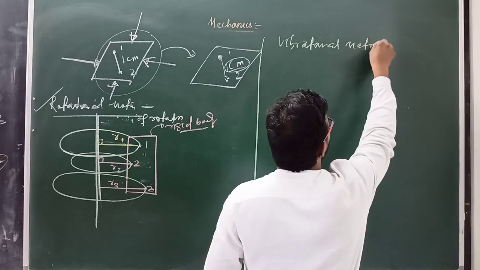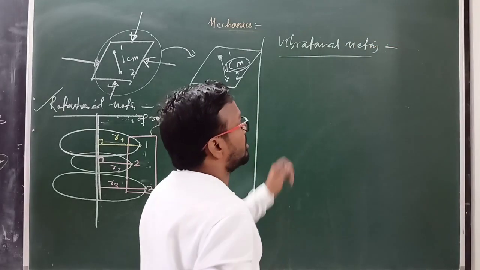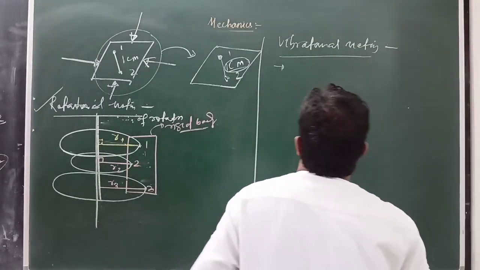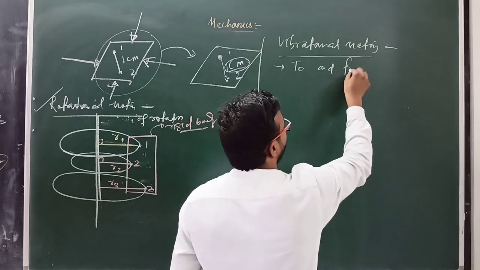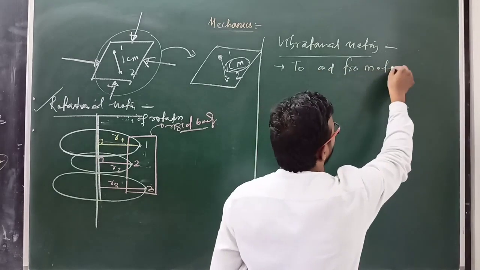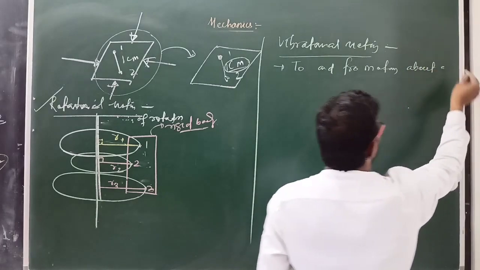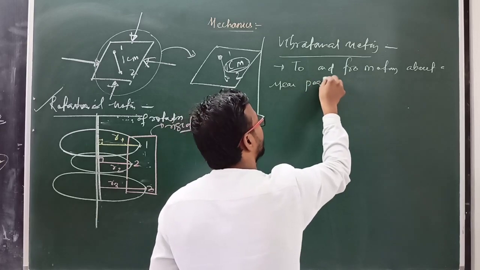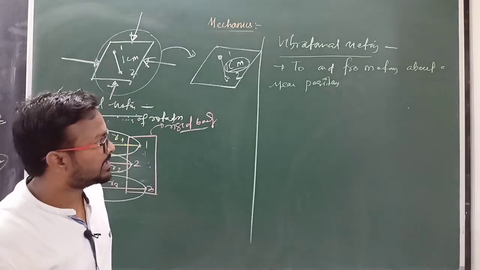Vibrational motion. In vibrational motion or oscillatory motion, here we will discuss the motion which consists of to and fro motion about a mean position. That type of motion is known as vibrational motion.